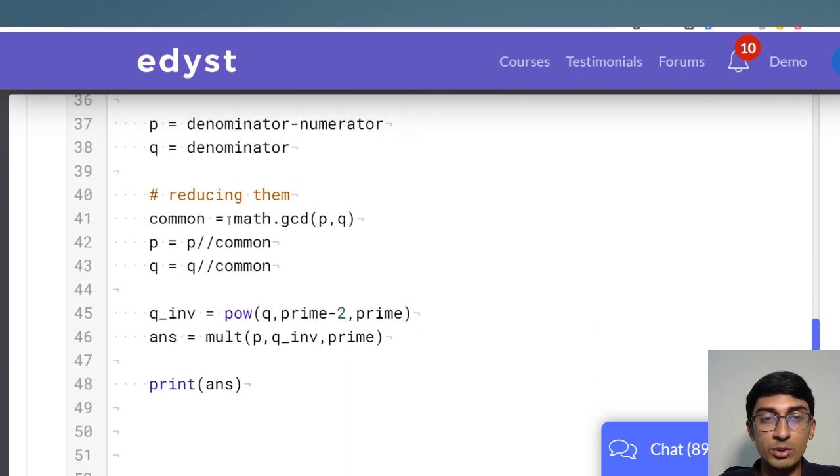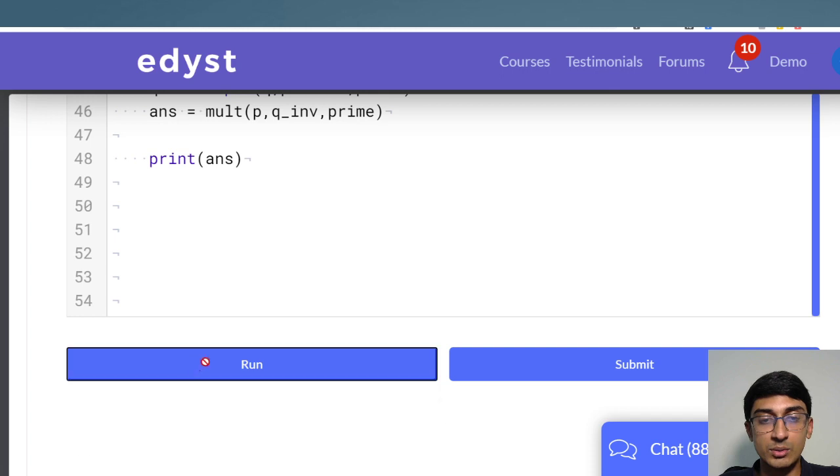What is common between both of them? There is the GCD, which could just be 1 itself. We divide both of them, so that means we've reduced it. We got the Q inverse like this. We calculated the power. I used the inbuilt function pow that is given in Python, but we discuss a better way of solving the power in the modular arithmetic tutorial, so you can go and check that out as well. And the answer is just multiplying P into Q inverse under the prime modulo, and then we print the answer.